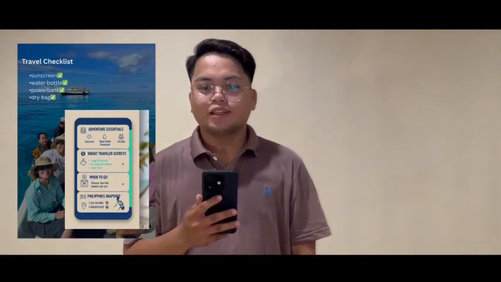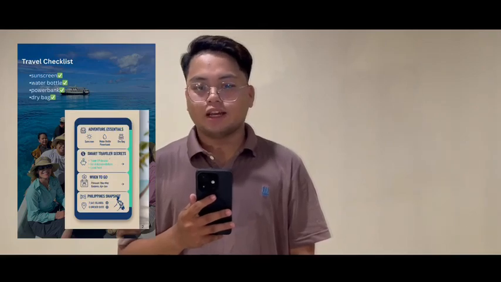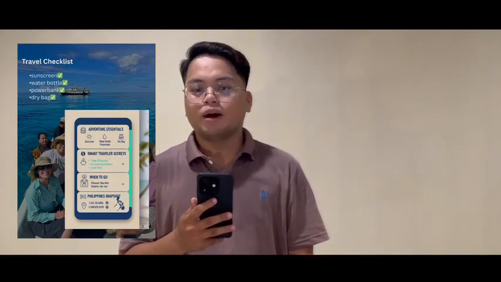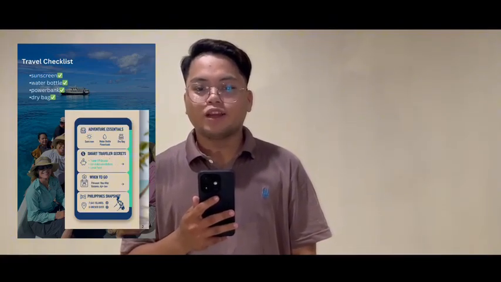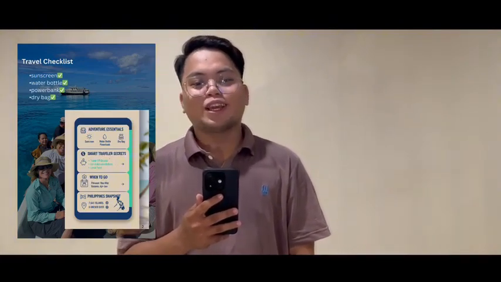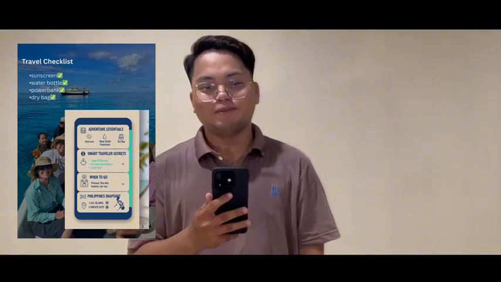We added several sidebar elements to make our magazine more informative and visually appealing. Some of these sidebars include travel checklists. We include items such as sunscreen, water bottle, power bank, and dry bags. These are essentials for adventure travelers. The second one is budget travel tips.